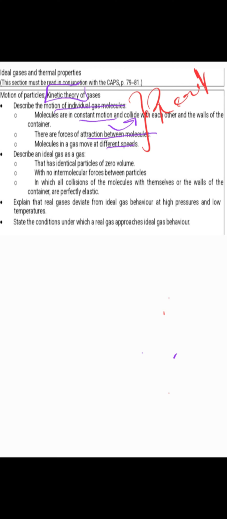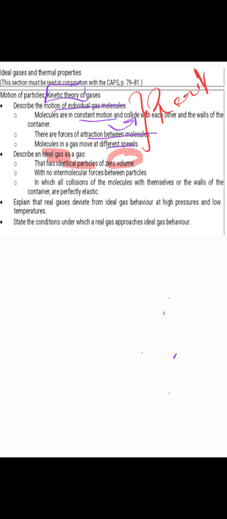Now we want to introduce ourselves to what we call ideal gases, because the examination guidelines say that we must know what ideal gases are. The examination guidelines say that you must go to that physical sciences examination, specifically chemistry paper 2, knowing how to describe an ideal gas. Of course, describing an ideal gas as having identical particles of zero volume. That sounds weird. We'll explore that to understand what it means when we say zero volume.